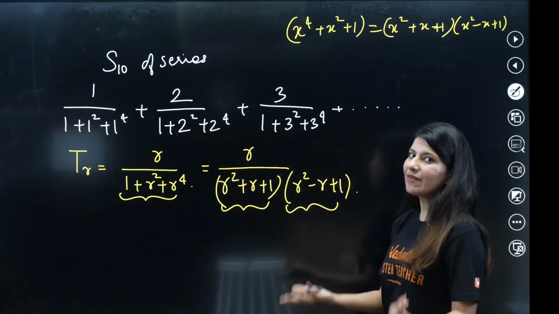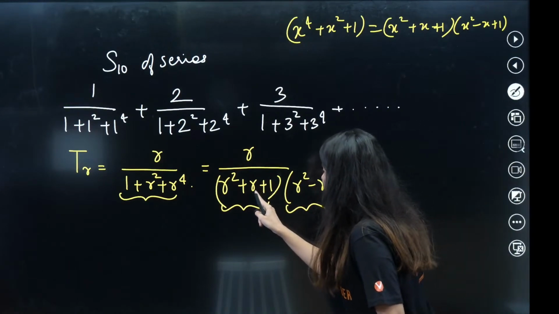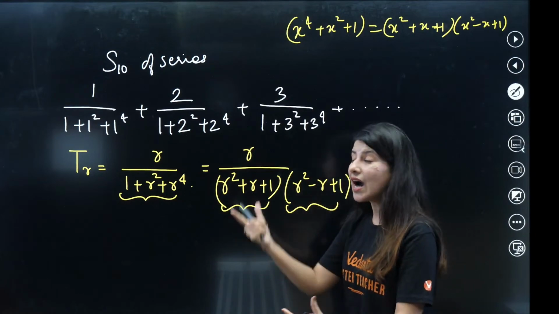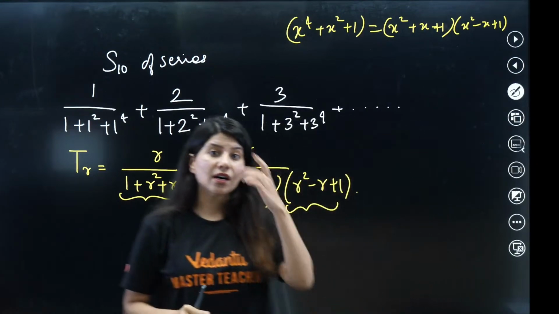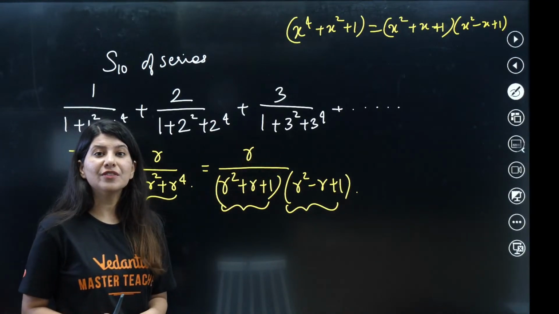R square will get cancelled out, 1 will get cancelled out. So r and minus r will get added and you will get 2r. So if I get 2r in the numerator, I can write it as the subtraction of these 2 factors.